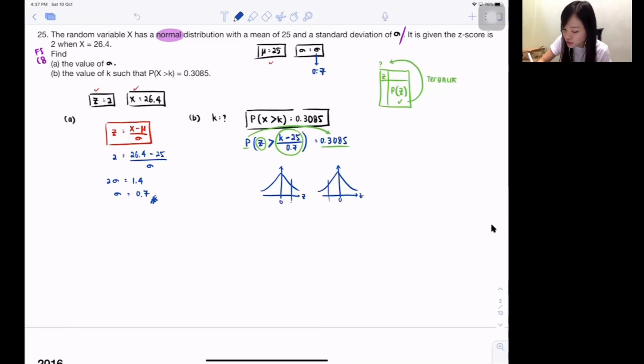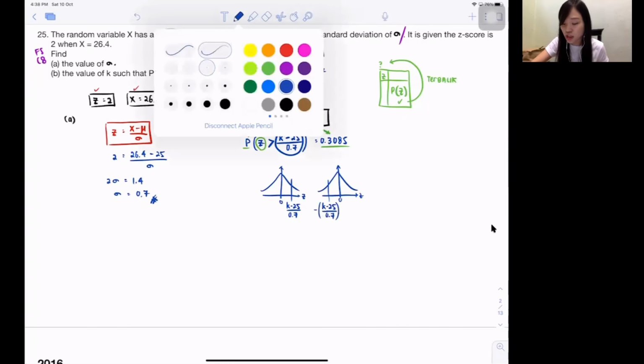So what do you put here? Don't tell me you put K. K is X, my dear. I'm drawing Z. So the Z value is K minus 25 over 0.7 if you're on the right side. If you're on the left side, it will be K minus 25 over 0.7 but with a negative in front. Please put a bracket. So you will sketch accordingly.